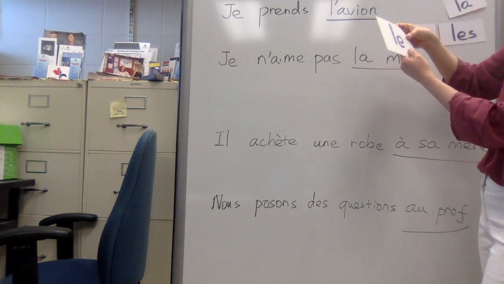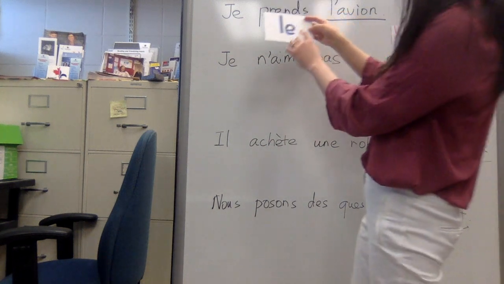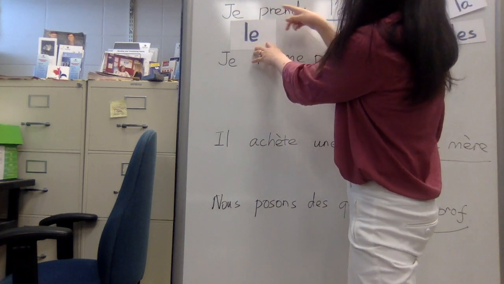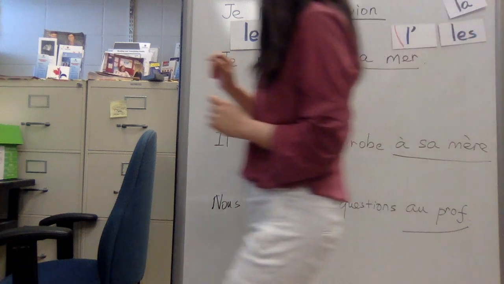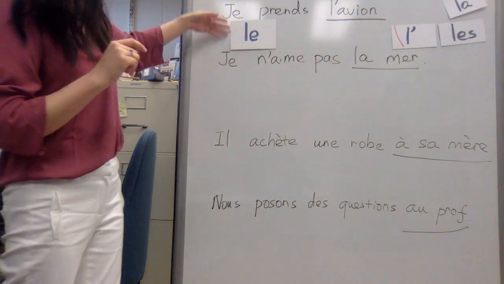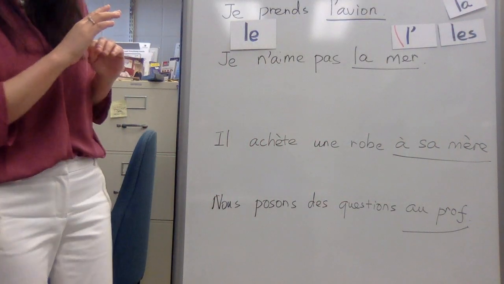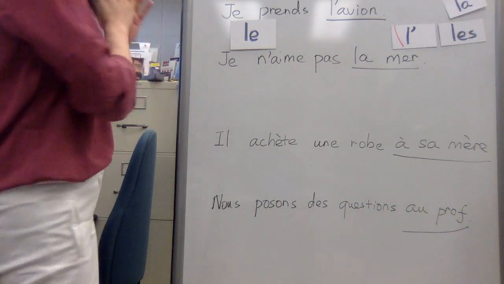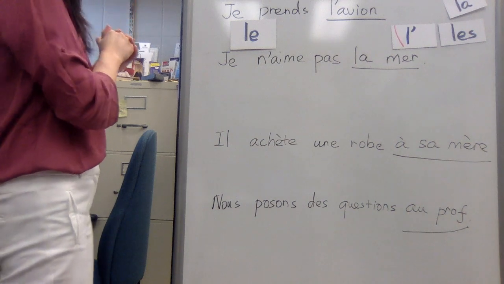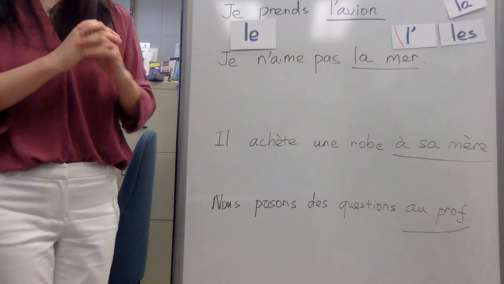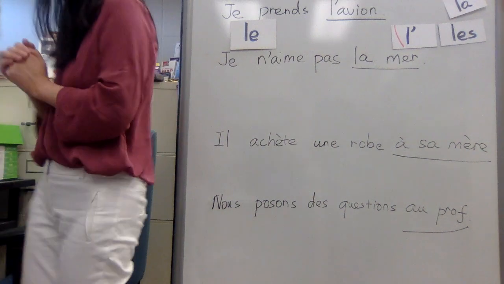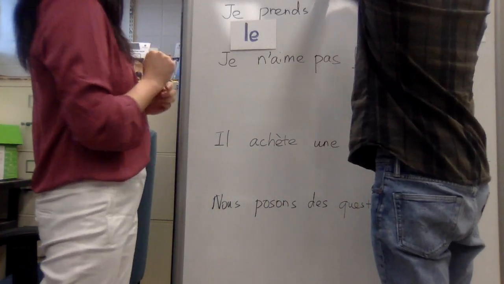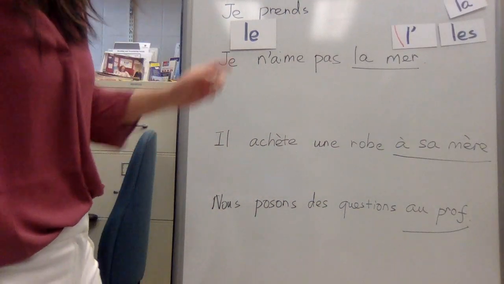And remember, when we use the pronoun, we use it before the verb. So it goes as here, je le prends. And now because we have already used le to replace l'avion, we don't need l'avion anymore. So Florent, if you could help us to erase l'avion. Where's the eraser? The technical problem here. Oh, over there. There you go. So we put it in the middle.